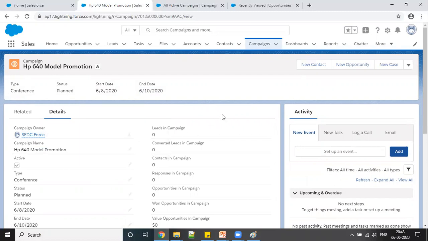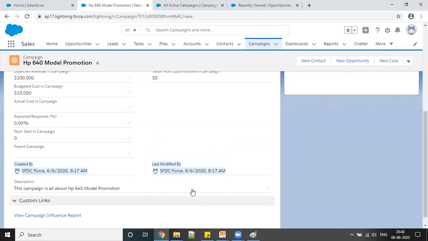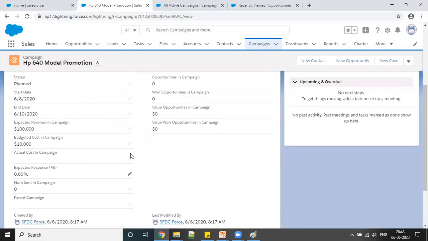For every object in Salesforce, every record you create, you will see this campaign owner, or record owner basically. Whatever account, contact, or opportunity, whatever record you create in any object, the owner will be set. There are also some standard fields created, like created by, who created it, when it was created, and if you modify this record, you can see the last modified date. These are the standard fields which will be available for all objects. So these are the details which I created.